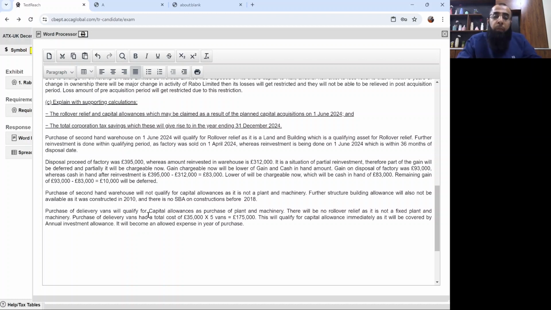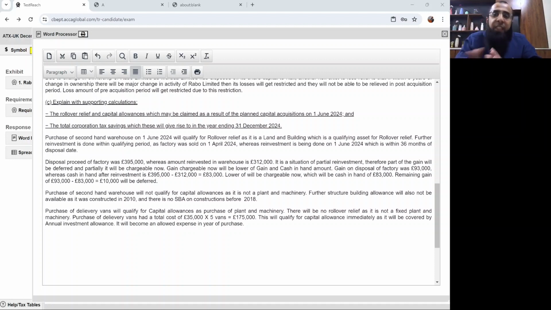Now you must be thinking whether delivery vans are classified as cars or whether they are purchased as normal plant and machinery. Here you need to understand one basic rule. Delivery vans are not treated as cars, they are treated as normal plant and machinery. On cars, there is no AIA. But delivery vans are not normal used cars. They are plant and machinery which we use for our business activity.